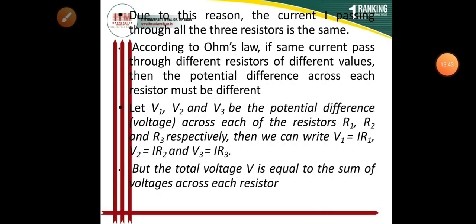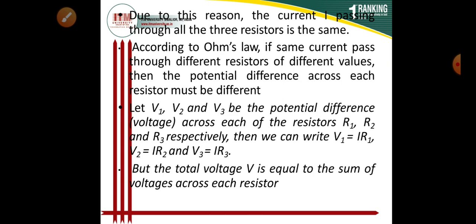Now when we are talking about the series circuit of the resistances, we can say here that the current is the same through all the three conductors. I have considered the resistances R1, R2 and R3. If I talk about the current passing through all the three resistors, it will be the same. That means the current in R1, R2 and R3 is the same.